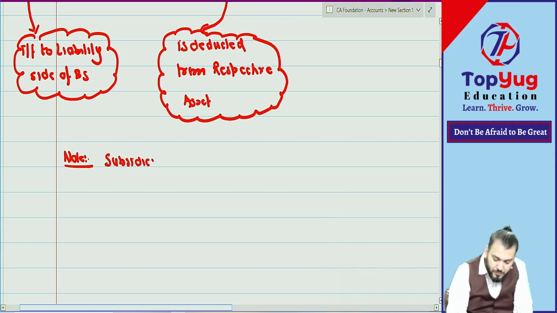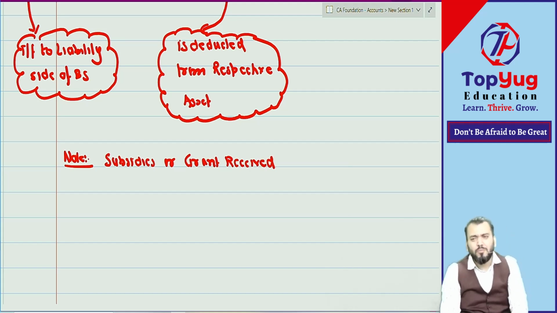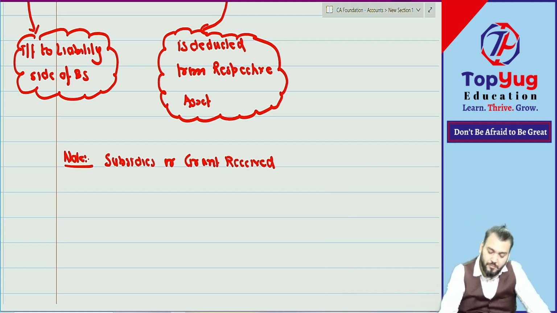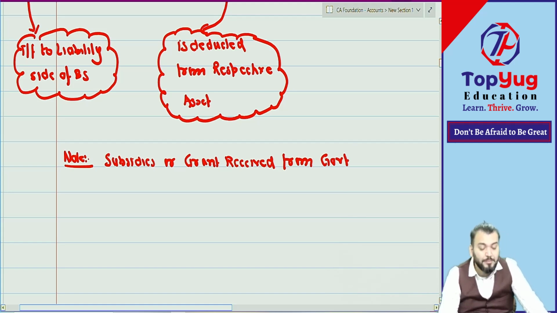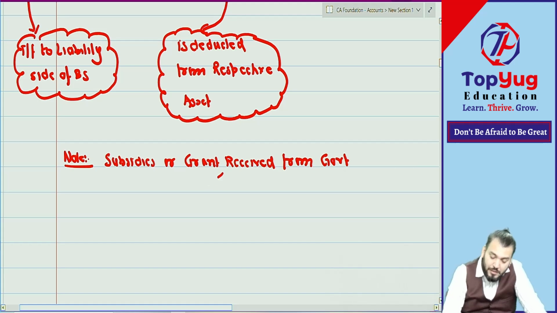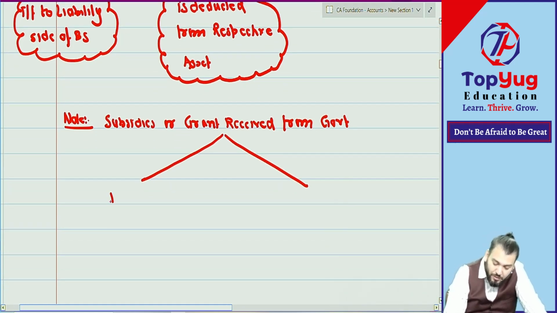Subsidies or grant received. So we normally receive grant or subsidies from the government. Now the question is, whatever subsidies or grant is received from the government, whether it is capital received or revenue received. So in this, write down, if received